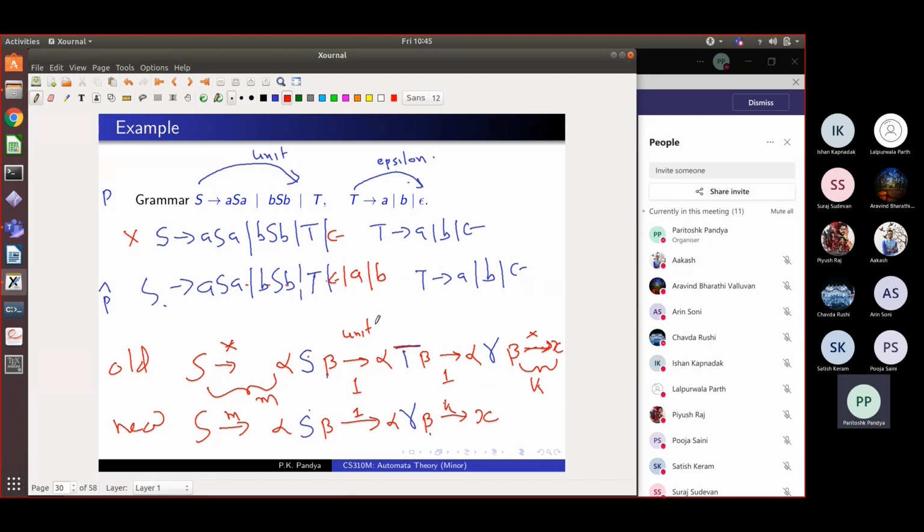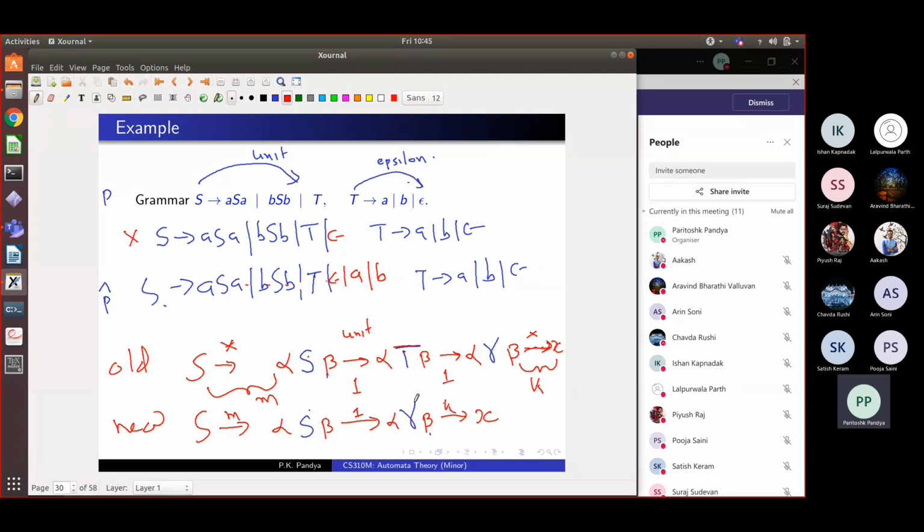In the shortest derivation, there cannot be a unit rule, because that unit rule would just substitute one non-terminal by another, and that would at some later point get substituted by gamma. We could have directly substituted S by gamma at this position itself. Okay.